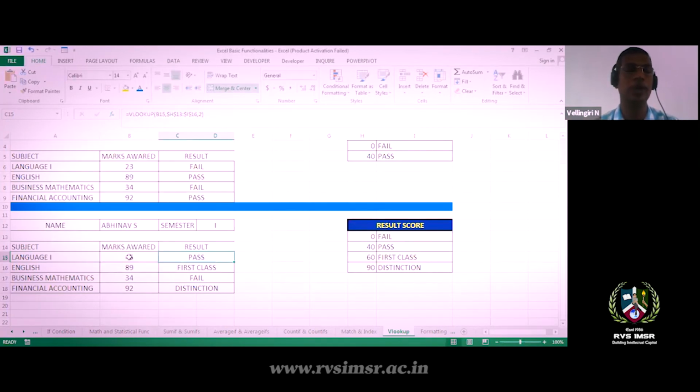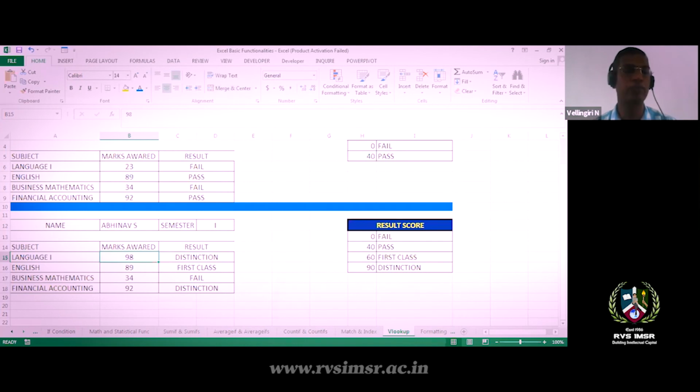If I give 45, it means pass. If I give 23, it is fail. I give 67, it is first class, and I give 98, it is distinction. So for any data you pass, it will automatically calculate and show the results. This is the functionality of VLOOKUP.